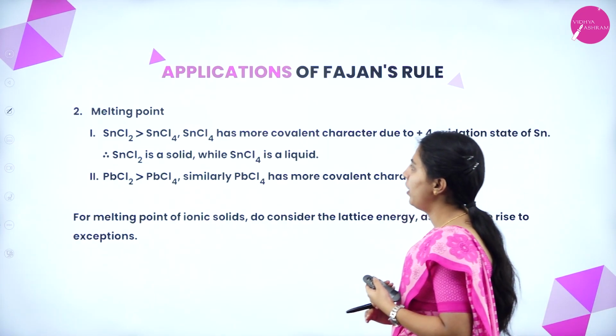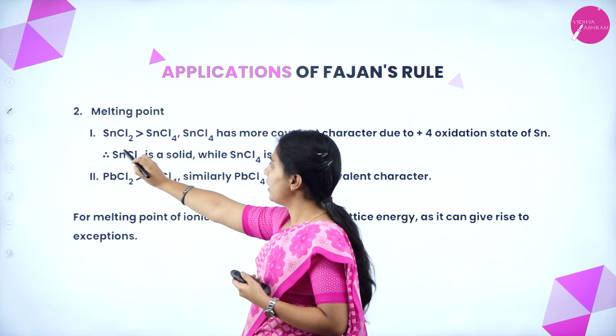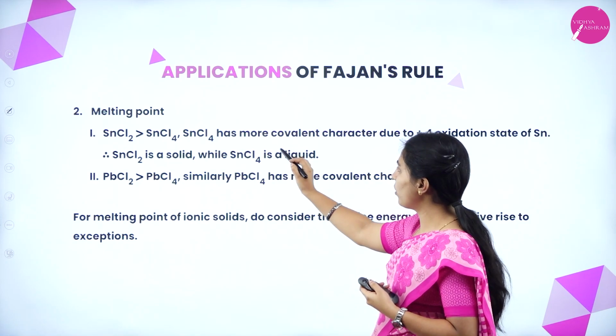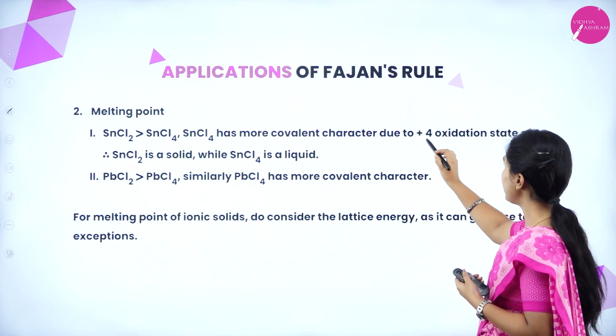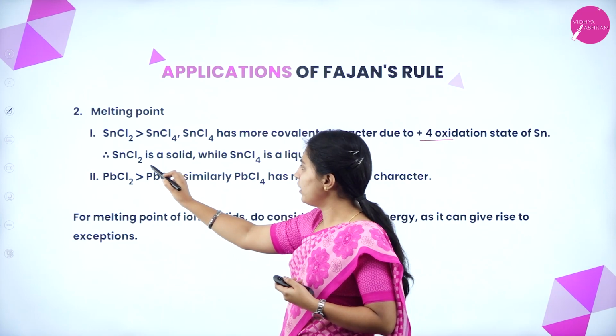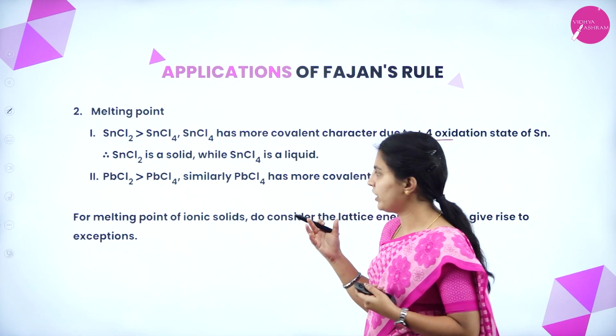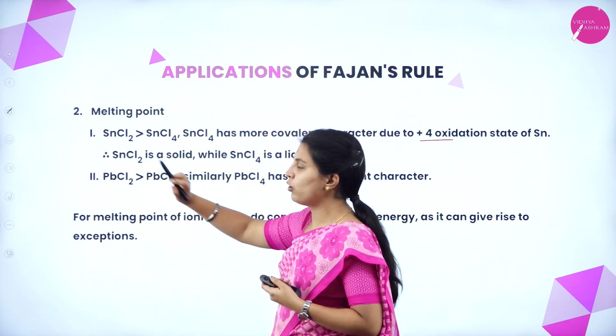Okay. Next. What about the melting point? Tin chloride is greater than tin tetrachloride because tin tetrachloride has more covalent character due to the +4 oxidation state. Therefore, tin chloride is a solid while tin tetrachloride is a liquid. Melting point, in which will it be more? In tin chloride only.